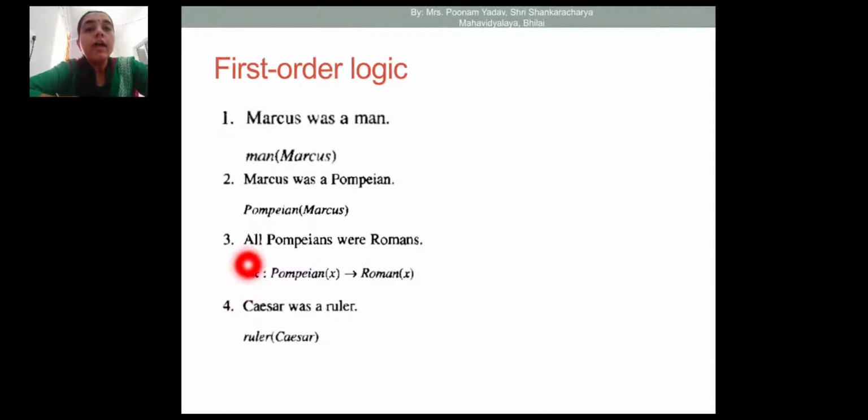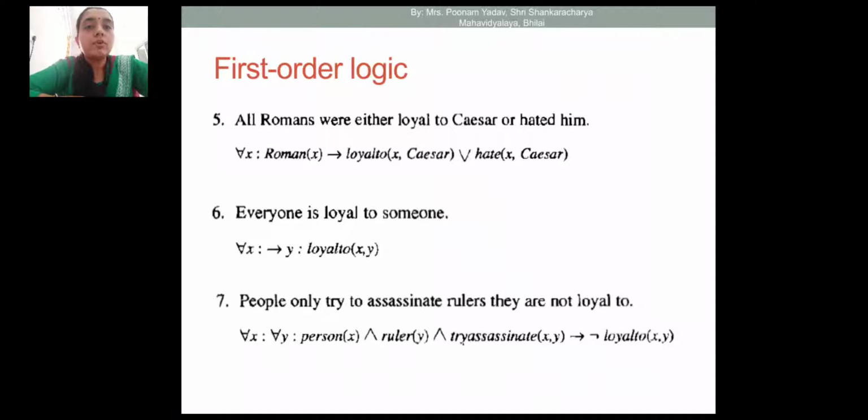For all x, Pompeian x implies Roman x, because it is saying all Pompeians were Romans. So we write it as for all x, Pompeian x implies Roman x. Then Caesar was a ruler, so ruler Caesar.